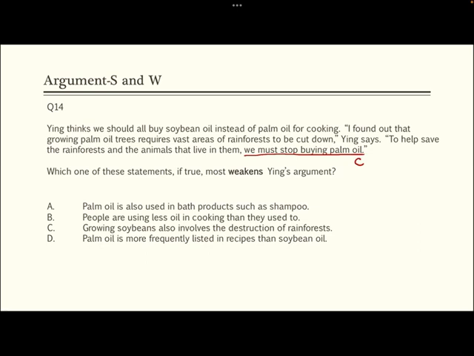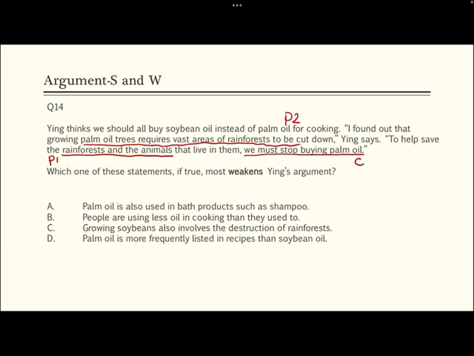Because if we want to save our rainforest and animals. Why, if we stop buying the palm oils, can we save our forest and animals? Because the palm oil trees require large areas for the rainforest to be cut down, right? So we should stop buying the palm oils.